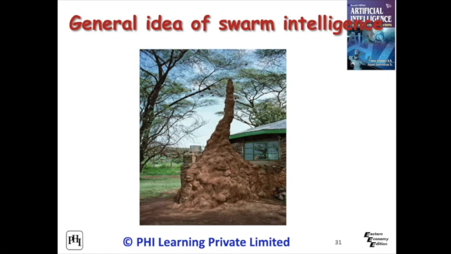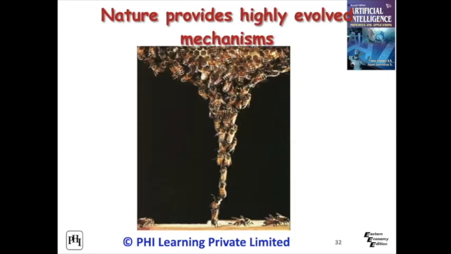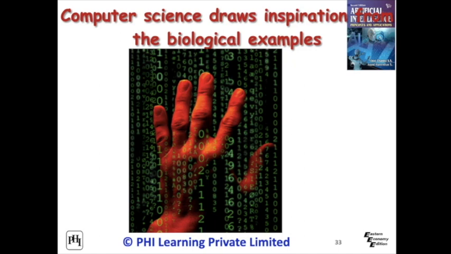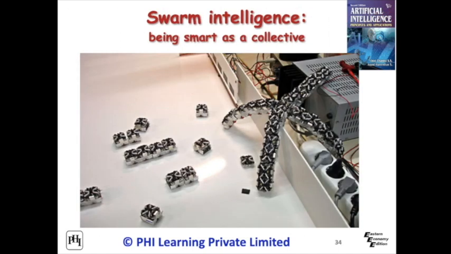The general idea of swarm intelligence is obtained from nature designs. For this, nature provides highly evolved mechanisms. Computer science draws inspiration from the biological examples. Swarm intelligence is being smart as a collective behavior.